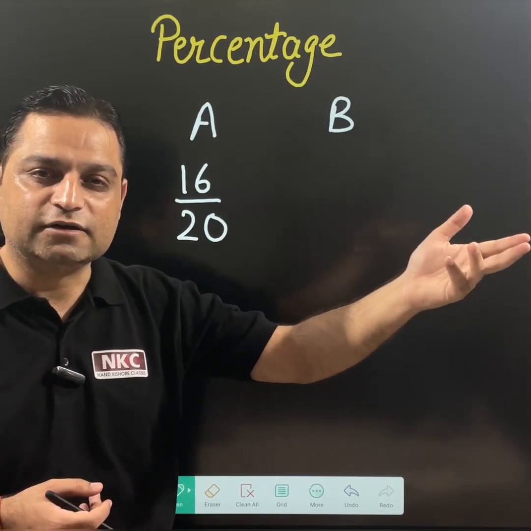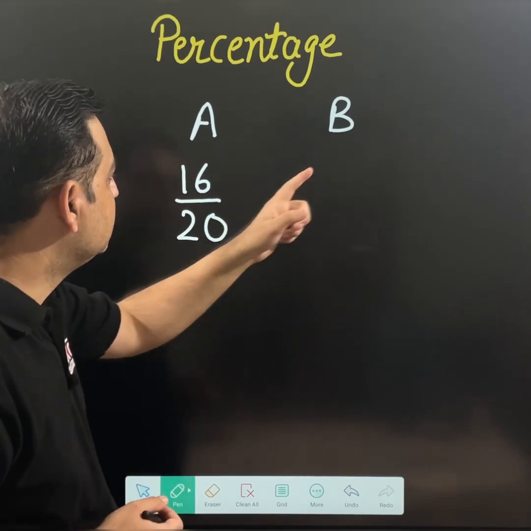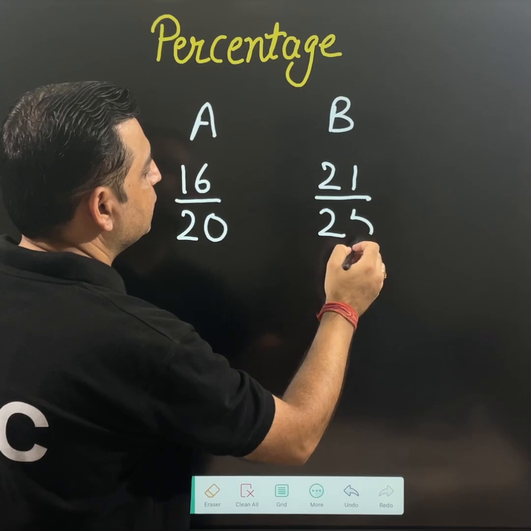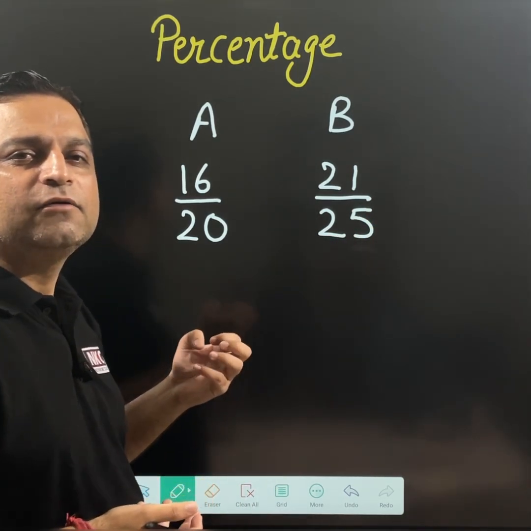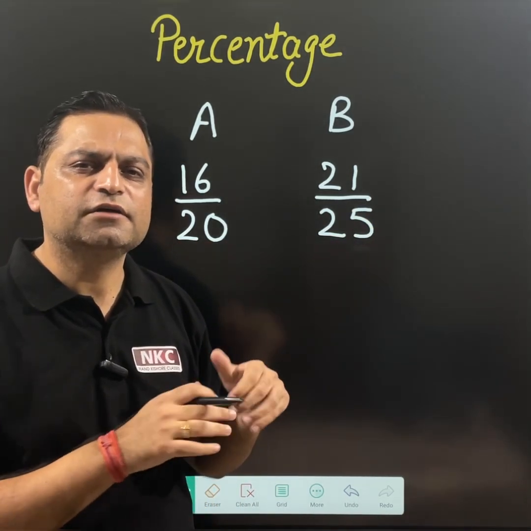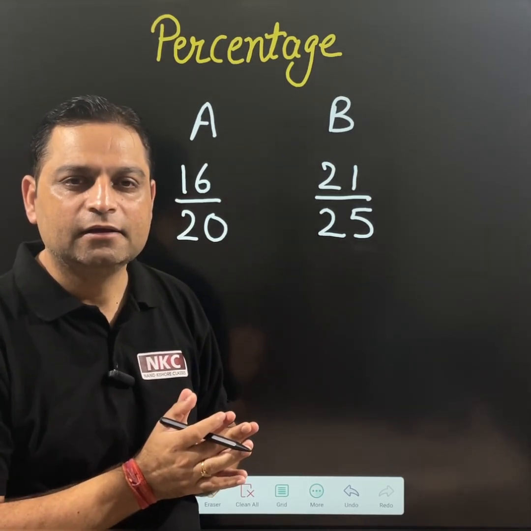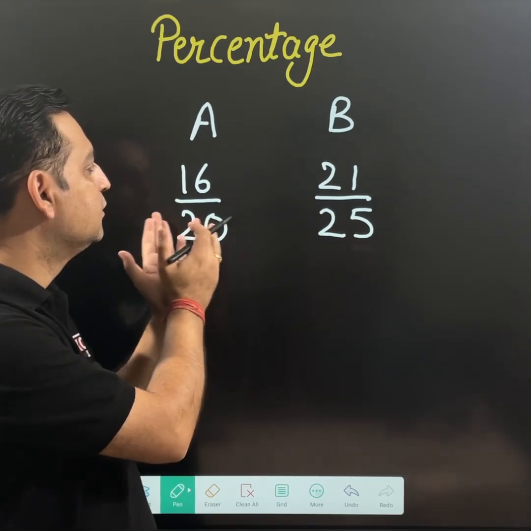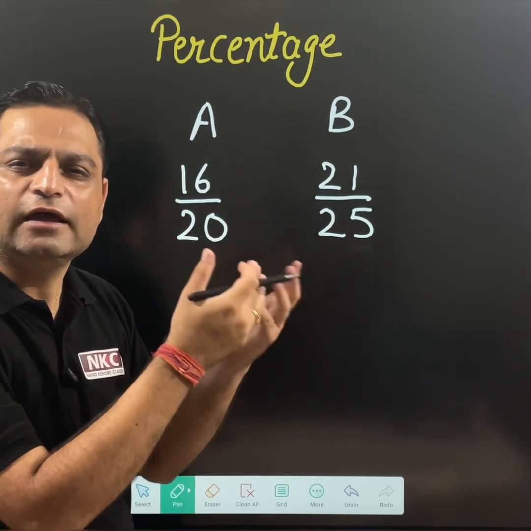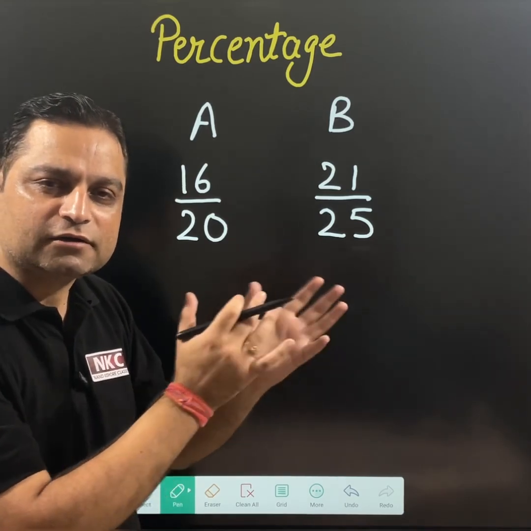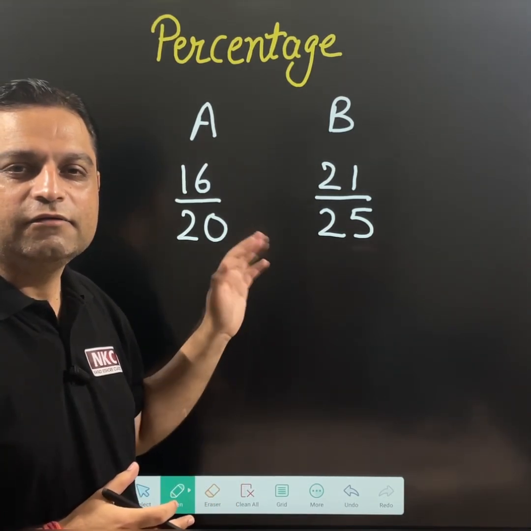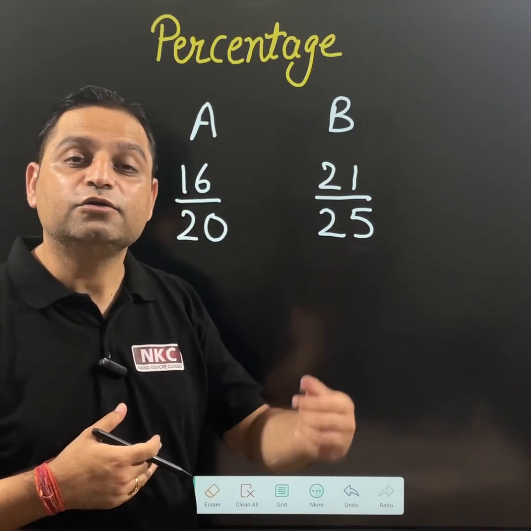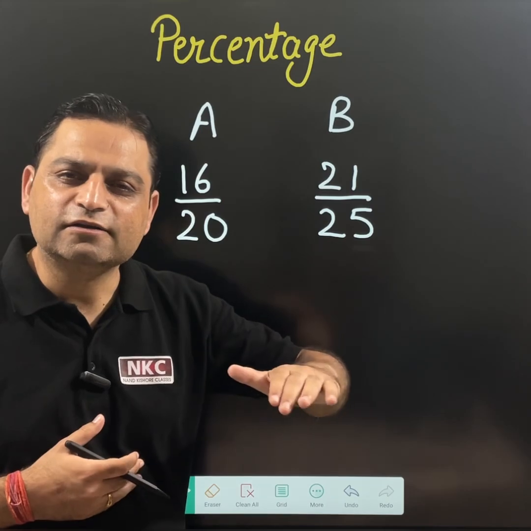B gave the test the next day, and B secured 21 marks out of 25, because the teacher forgot what the total marks of yesterday's test were. She gave her a 25-marks test. Now, when B scored 21 marks out of 25, A was still happy that both had got the same marks. A went to B and said, see, my 4 marks got deducted, your 4 marks got deducted, we are both at the same level this time.